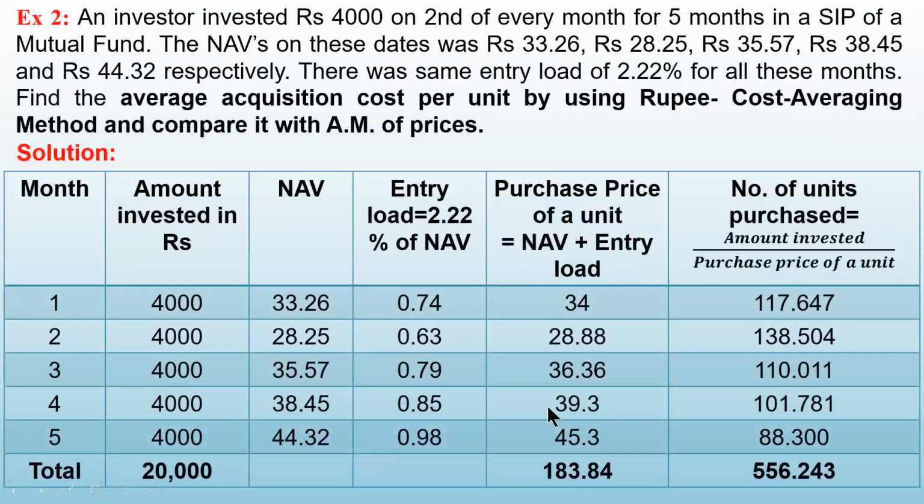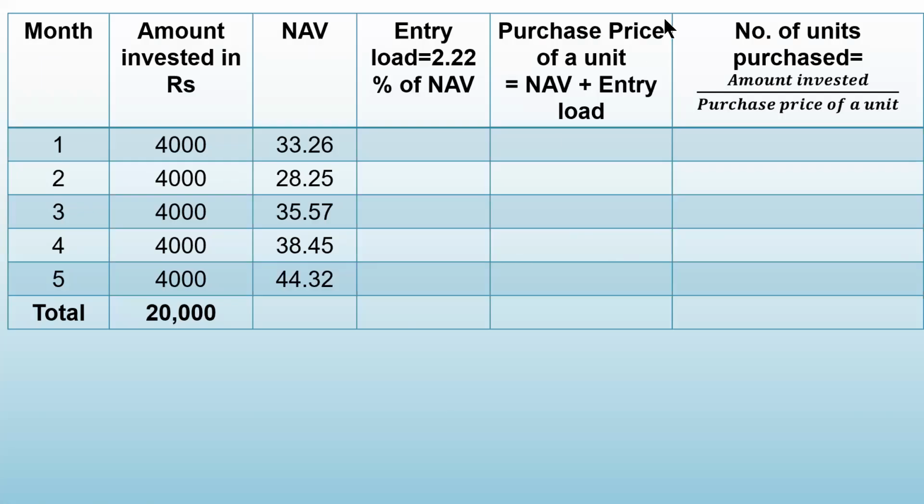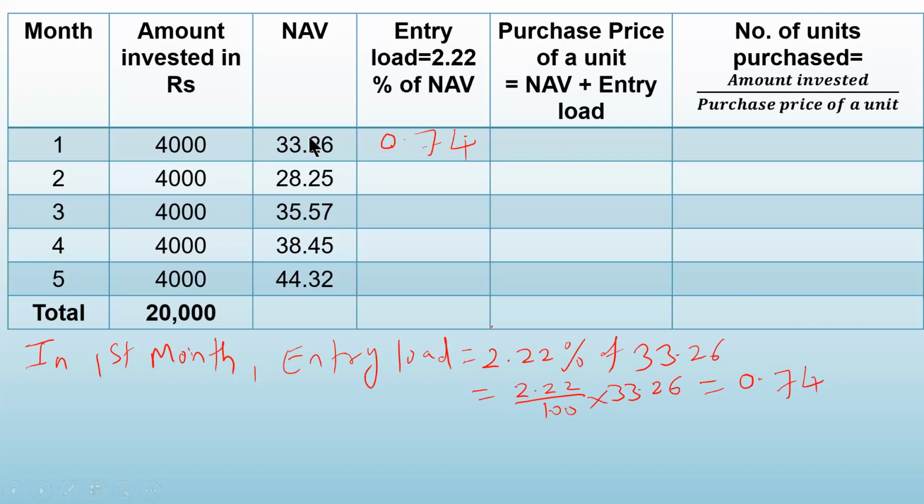Now find out the purchase price. What is the purchase price? It is NAV plus entry load. So this is the NAV 33.26 and this is the entry load. So add these two numbers. 0.74 plus 33.26 gives you 34. So purchase price is 34.